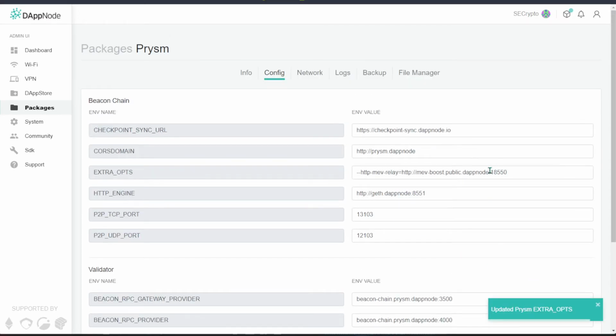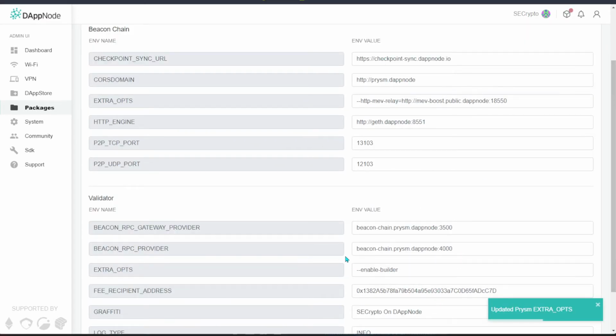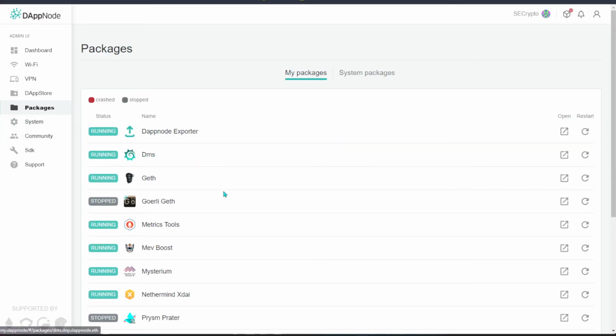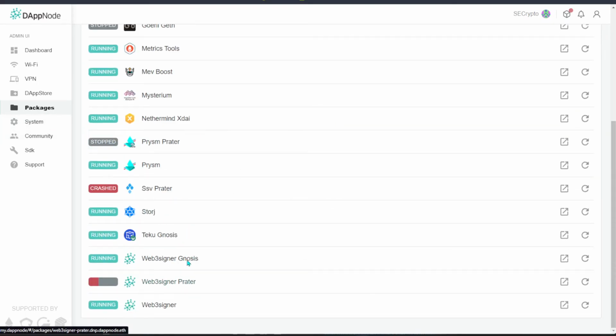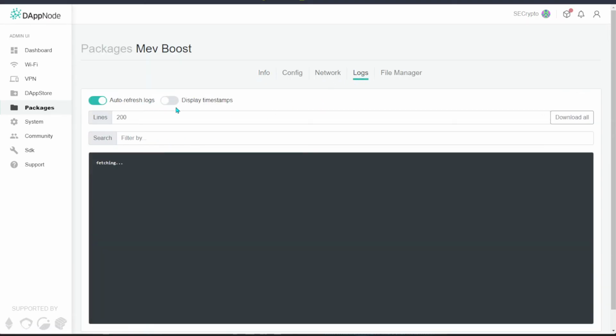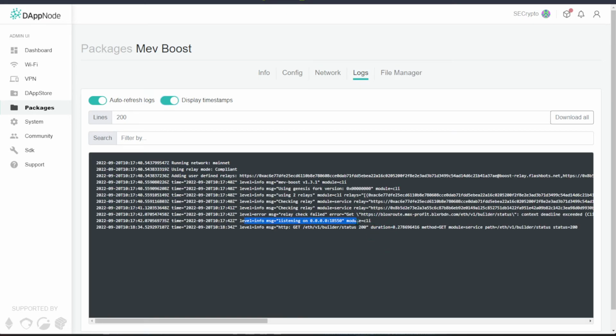update it, and once this is done, I would say you are ready to use the MEV relayers to gain additional rewards from your proposal, if you manage to hit a proposal block. And of course, head back to the MEV Boost to double check again on the logs. So over here, yep, everything seems to be working.